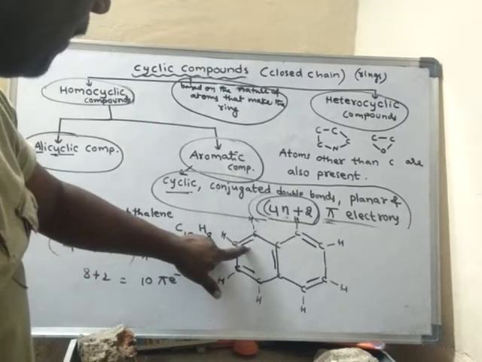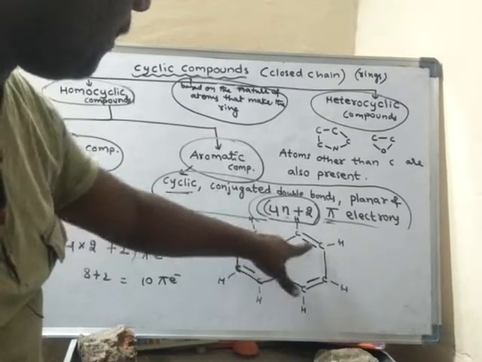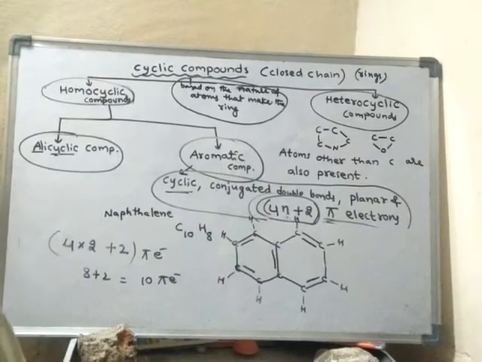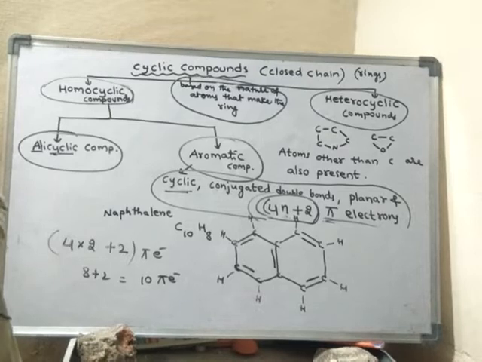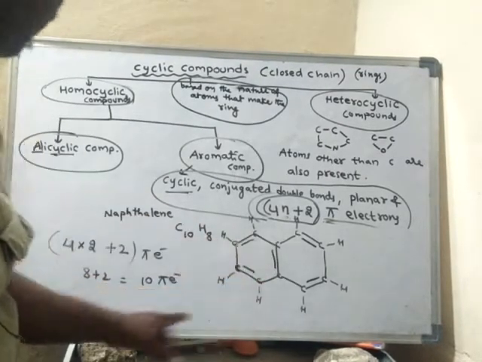See here, one pi bond, another pi bond, another pi bond, another pi bond. So altogether how many pi bonds? 5 pi bonds are there. All other bonds are sigma bonds. As there are 5 pi bonds, and each pi bond carries 2 pi electrons, altogether 10 pi electrons are there.